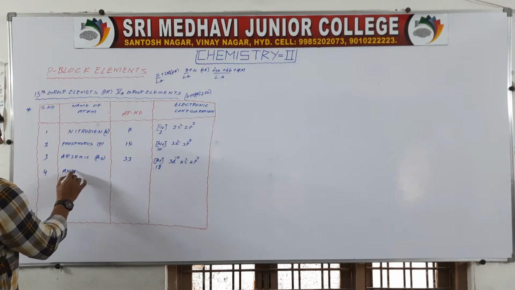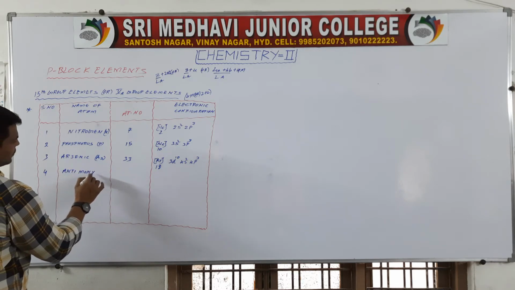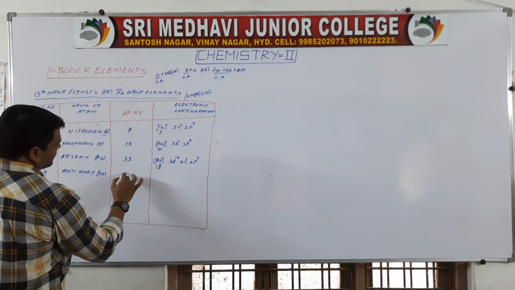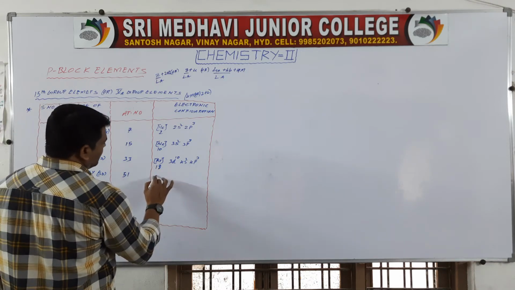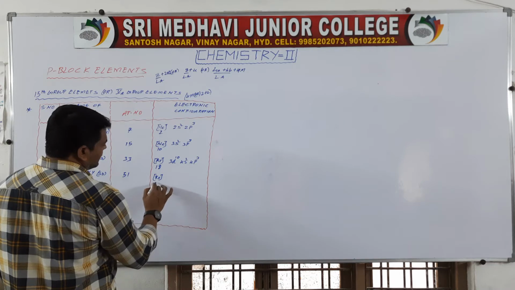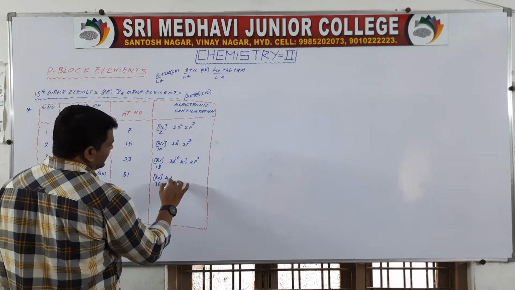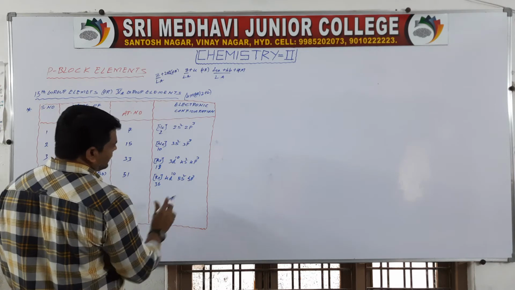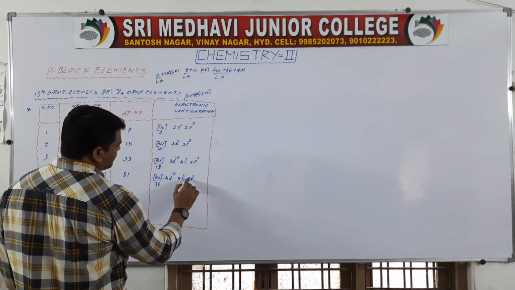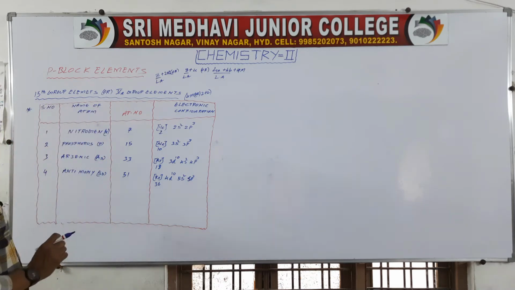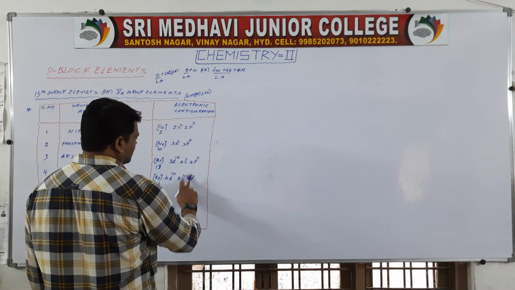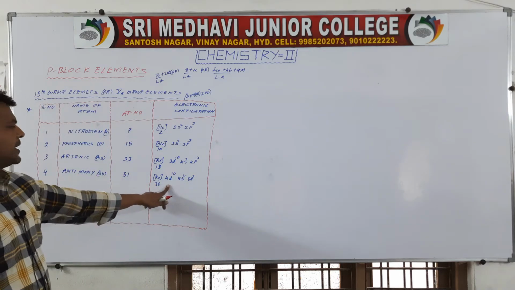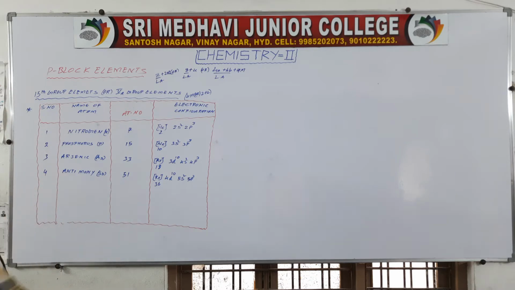Next, the fourth one, antimony. Antimony, Sb, atomic number 51. After that, krypton, 36. 4d10, 5s2, 5p3. Okay. 5s2, 5p3. 36, 46, 48 plus 3, 51.